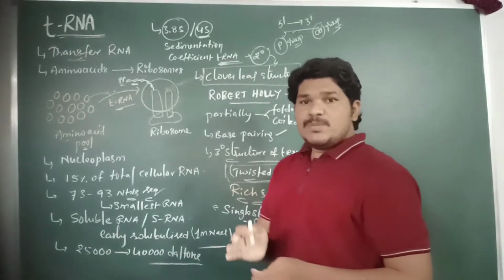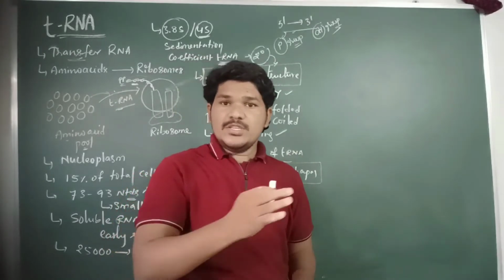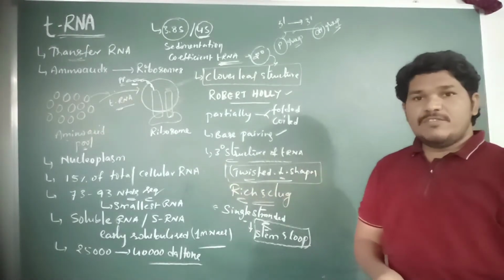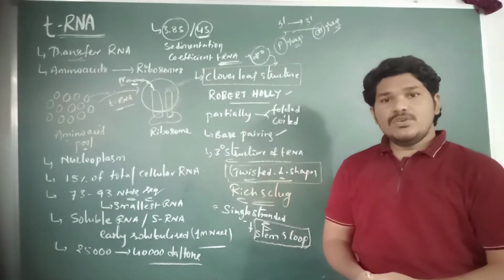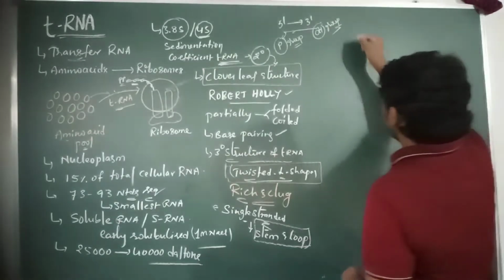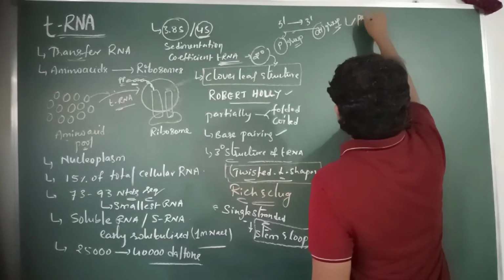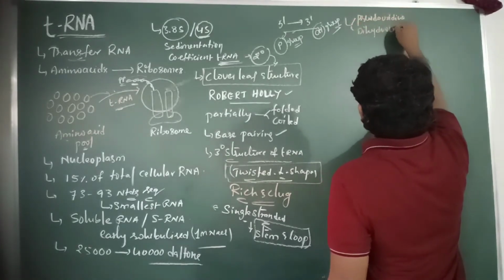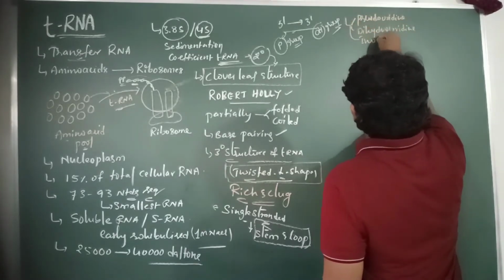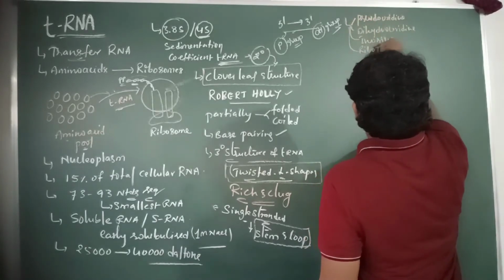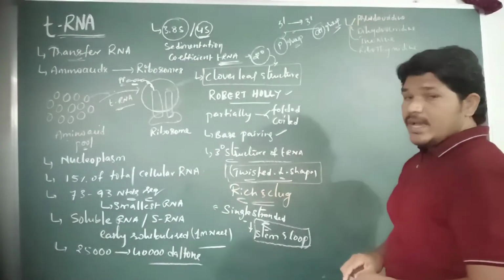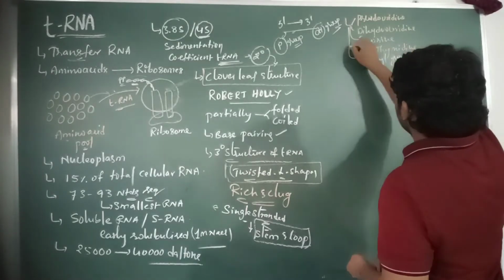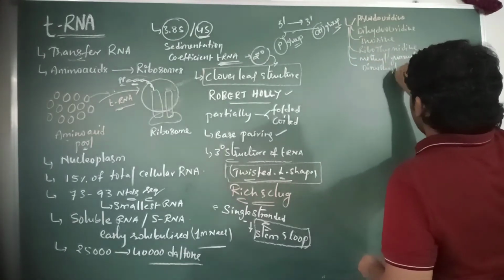Some unusual bases are also present in the tRNA molecule, which are responsible for protecting the tRNA molecule from some nuclease enzymes. The unusual bases present in the tRNA molecule are pseudouridine, dihydrouridine, inosine, ribothymidine, methyl guanosine or guanylate, and dimethyl guanosine.